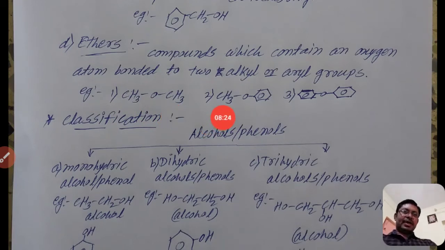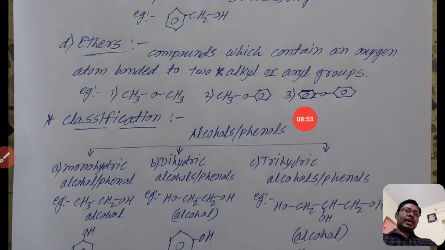If there is one R, meaning an alkyl group, directly attached to an oxygen atom, and that oxygen atom is directly attached to an aromatic ring, benzene or aryl, that is R-O-Ar. Ar means aromatic or aryl group. Here is one alkyl group and one aryl group. See the third example, there are two aryl groups.